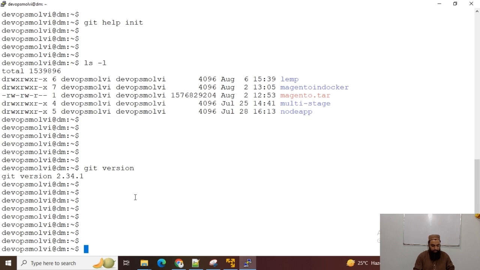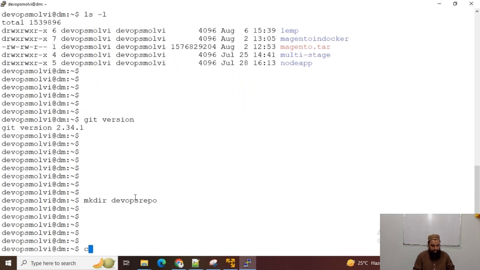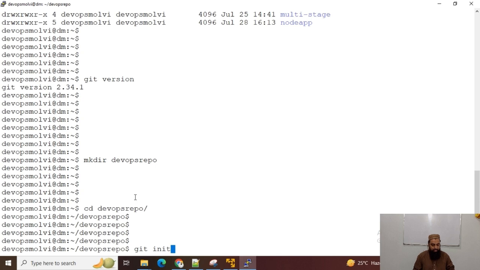And now the third command is, first of all, let's create a directory, DevOps repo. Okay, I have created this directory and I will go inside this directory and git init. This is our third command, and it is used to initialize any empty git directory.